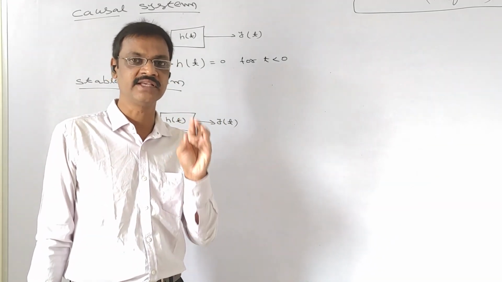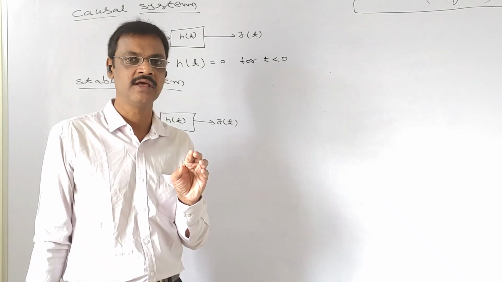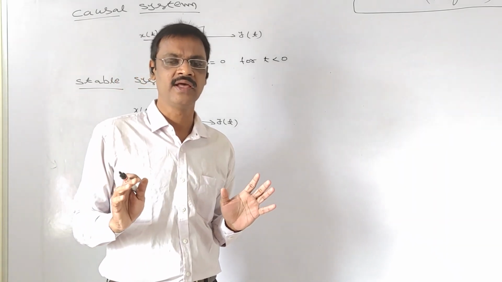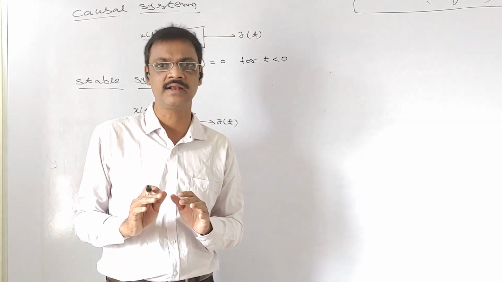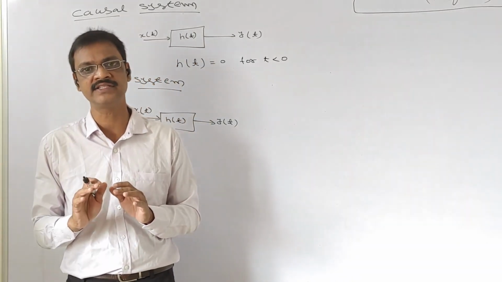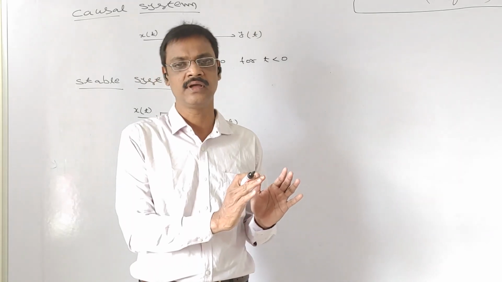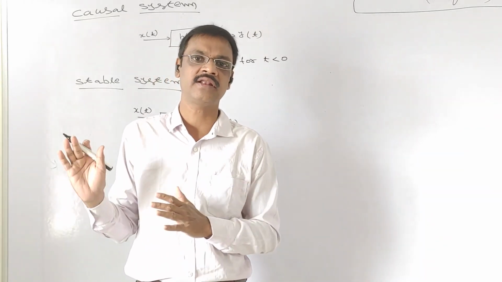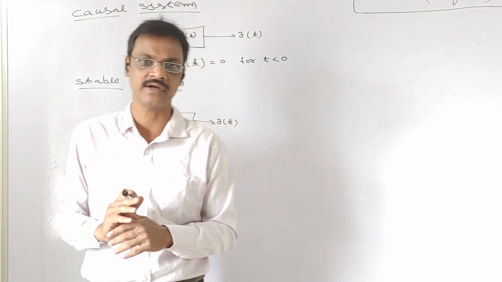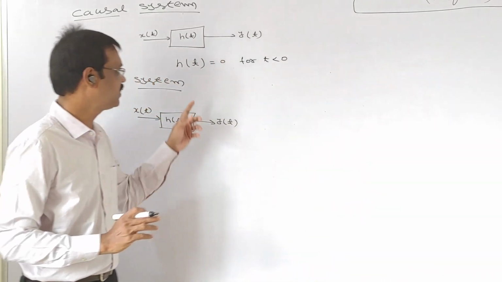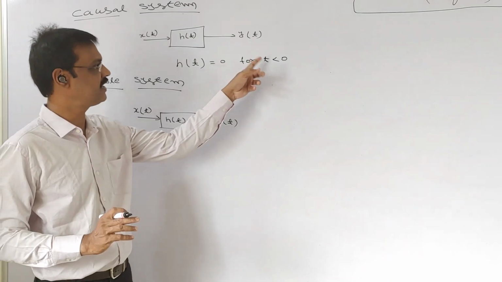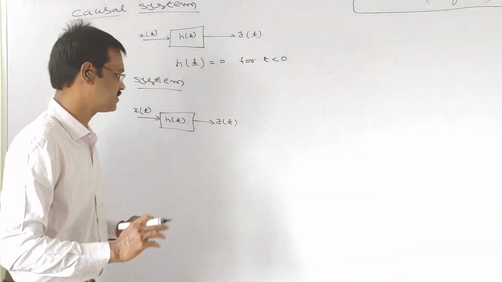When do you say any signal is a causal signal? Suppose you take any signal x of t. That x of t is a causal signal if the value of that signal is equal to 0 for t less than 0. It is existing for t greater than or equal to 0 only. Then that signal is called a causal signal. If unit impulse response is equal to 0 for t less than 0, then it is a causal signal.